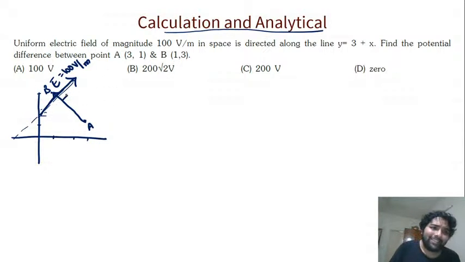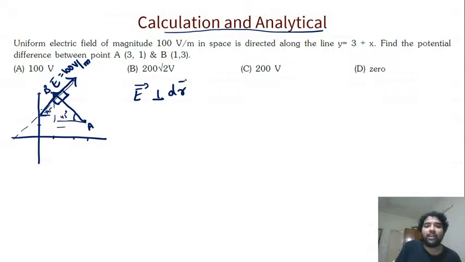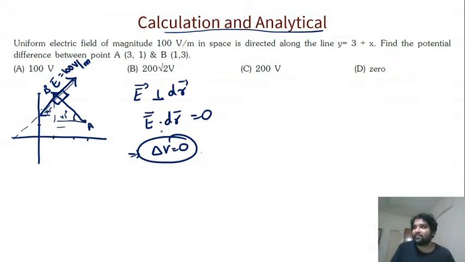So simple, if I know this angle, I can solve it, no? From here, what is this slope? This is reducing by 2, this is increasing by 2, which means this slope is 45 degrees. And if you observe, this slope is also 45 degrees. Hence, if you see the whole thing, this angle is 90 degrees, which means the angle between E and dr is 90 degrees. So directly you can say work done by potential is 0, which implies change in potential is zero. Is this the method you used, Adya? If that is the method, it's pretty cool, no?